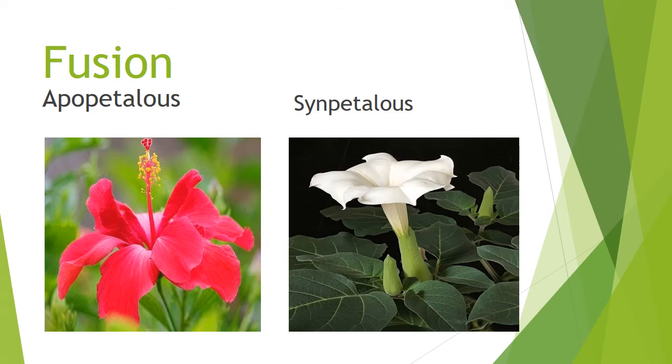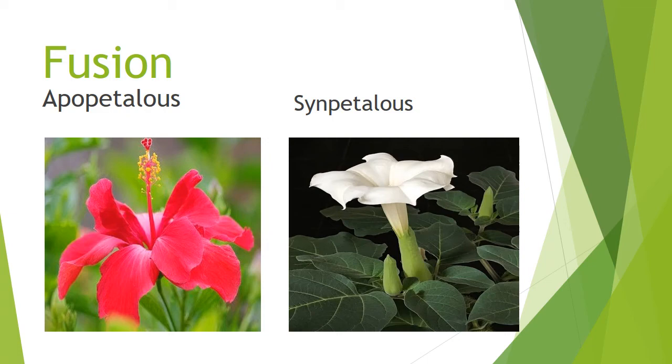Fusion. So here apopetalous and sympetalous are the two types. Apopetalous means polypetalous, many petals. Then sympetalous is gamopetalous. Similarly, here also sympetalous means united petals, fused and united. Each and every petal is fused or united. In apopetalous, the petals are distinct. They are not united, not fused.